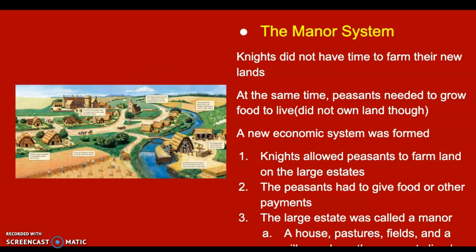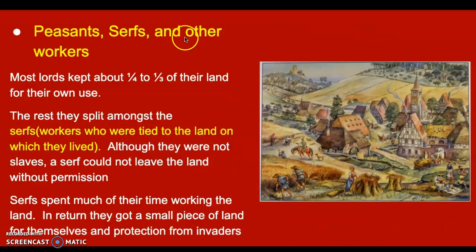But in return, the peasants have to live here outside the manor in the village, and they're going to work all of the land that the knight or the lord owns. Okay? So the knights allow these peasants to farm the knight's land. Now, in return, the peasants have to give food to the knight, to the manor up here, and things like that.